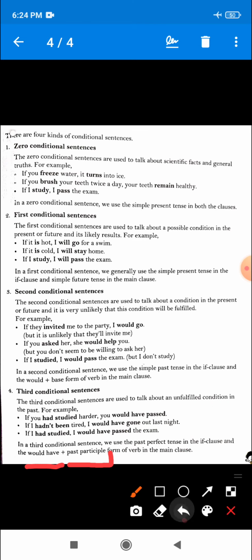Okay dear, I hope you have got my point. We know that a conditional sentence has two clauses. The first one is the subordinate clause or if clause. So dear, in third conditional sentence, the subordinate clause or if clause must be in past perfect tense.